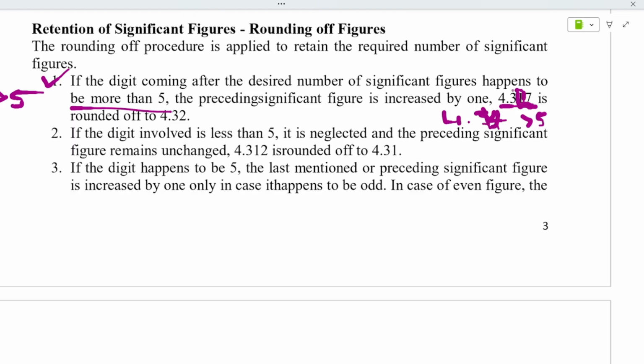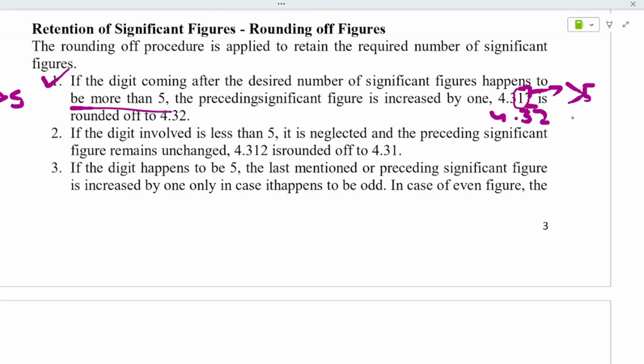The next number of 3 is 4. Don't get confused. You are rounding off the last element, right? The last number, that is, it is 7. So if you have to understand this, it is greater than 5. If it is greater than 5, you have to round off the previous element. You can see it is 1. So you write 4.3 as it is, and the next number after 1 is 2.